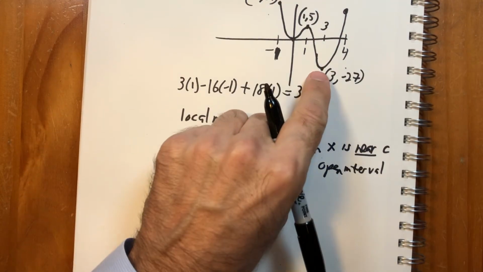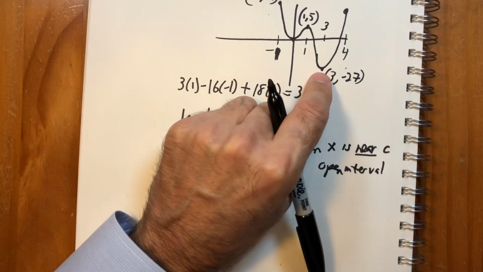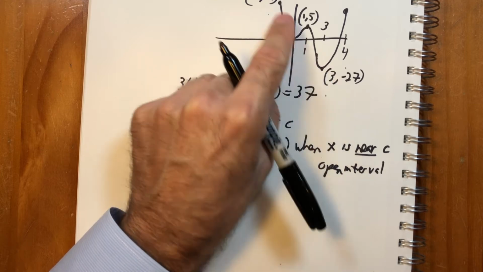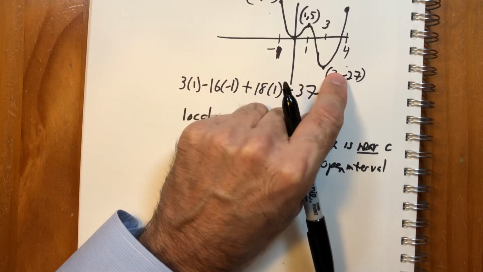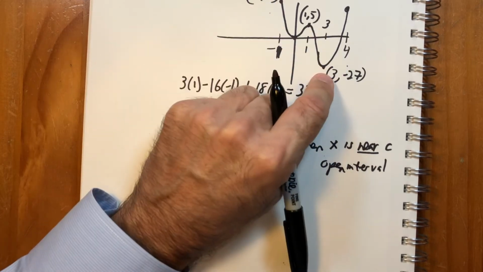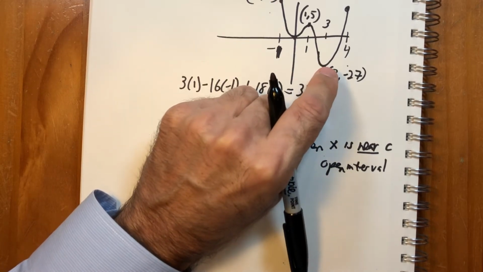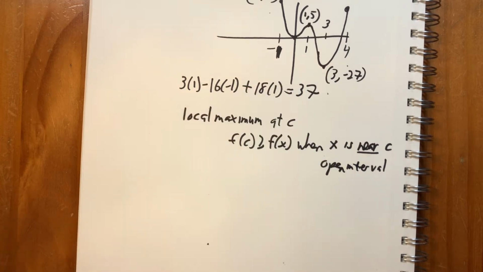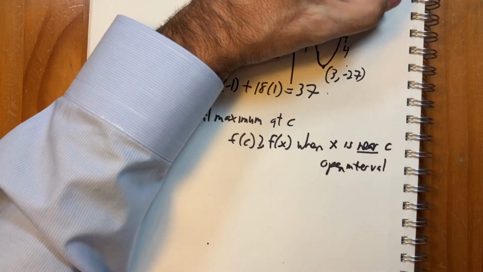And not only is this a local minimum, it is also the absolute minimum of the function, because 3, 1 minus 27 is as low as this gets. So it has the absolute maximum here, the absolute minimum here, and also a local minimum here. But then what about this point, which is 432?